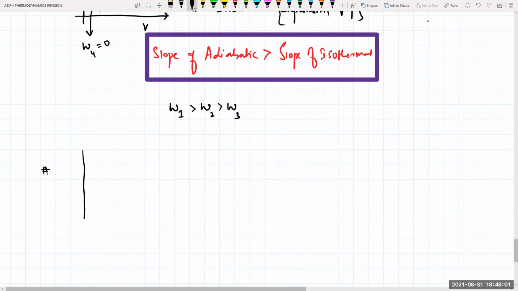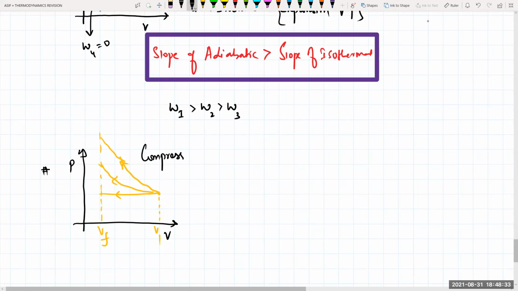If I take the graph like this, this is your pressure and this is your volume. If I'm taking some point here, this is your initial volume. From the initial volume there is one graph like this, another graph like this, and another like this. For all of them, this will be your V final. So this will be what? Compression. See, compression means volume is decreasing.